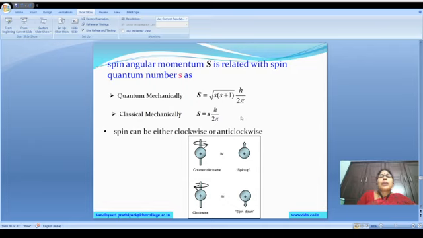Here it is S is equal to s h by 2 pi. But our model is totally based on quantum mechanics, so it must be changed with the quantum mechanical treatment: S is equal to root of s into s plus 1 into h by 2 pi. Spin can be either clockwise or anti-clockwise.